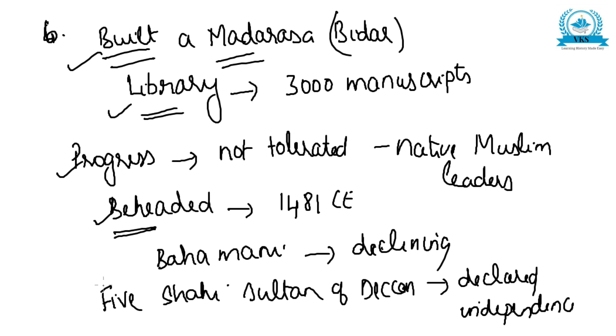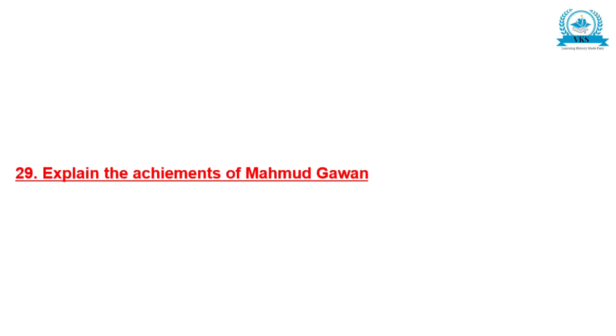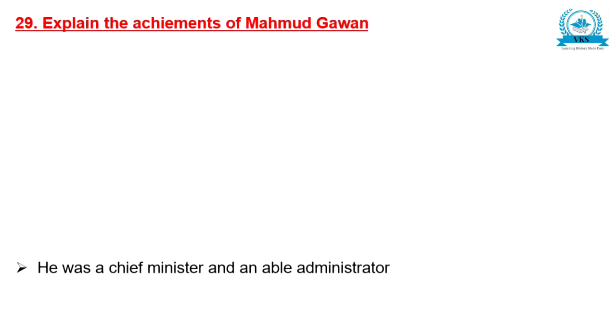And Bahmani kingdom slowly started declining after his death and 5 Shahi Sultans of Deccan declared their independence. So this was the achievements of Muhammad Gawan. So now let us see the points once more. The question is, explain the achievements of Muhammad Gawan.